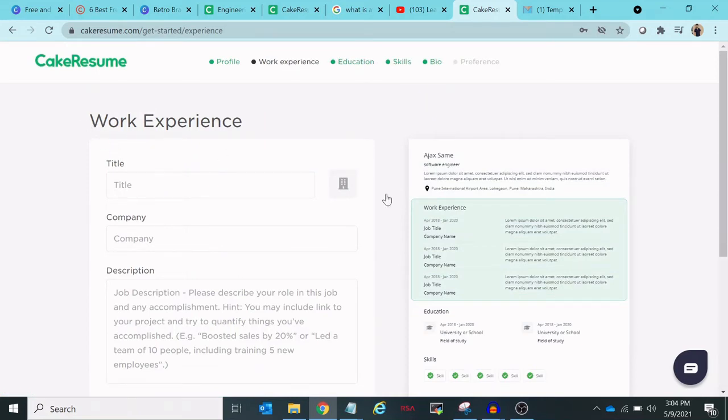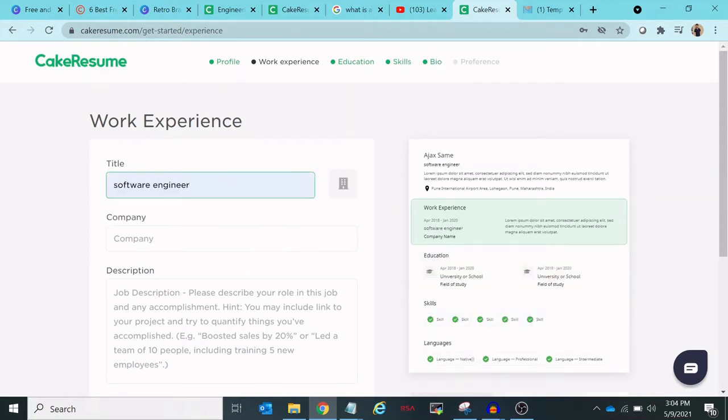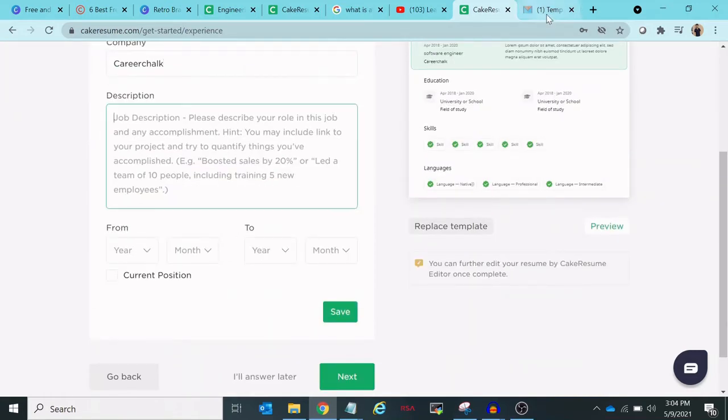So you will have to mention the details like what is your job title, what is your company name. You will have to upload the company logo as well there. So in description you will have to provide the description like what you have done, what were your job responsibilities. I have pasted a dummy data here.